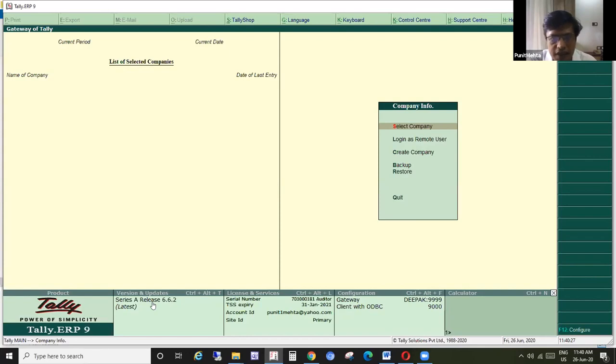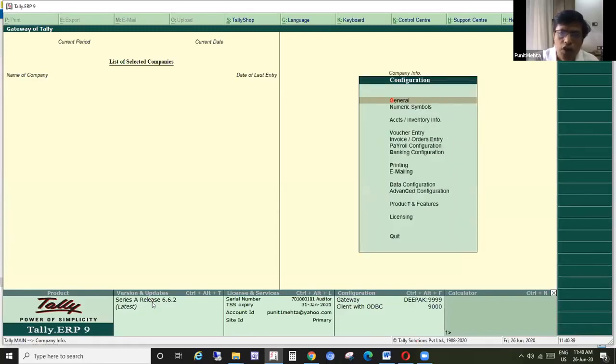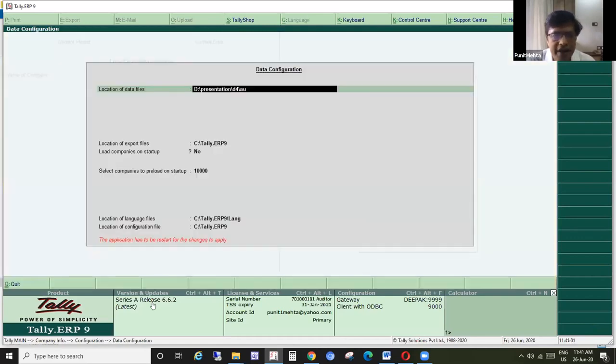Having said that, as we started Tally by pressing Control Alt T, we can also ensure which data we always want to load. So I pressed F12, and here we find a data configuration setup. There are other setups also, but from an audit perspective, what we should understand is that this is the default data path.